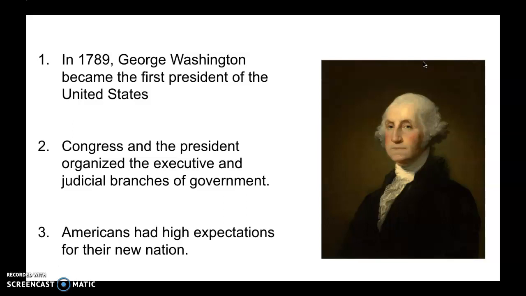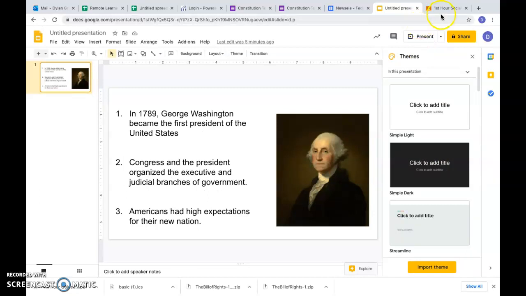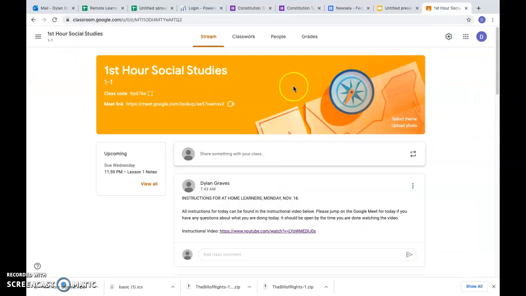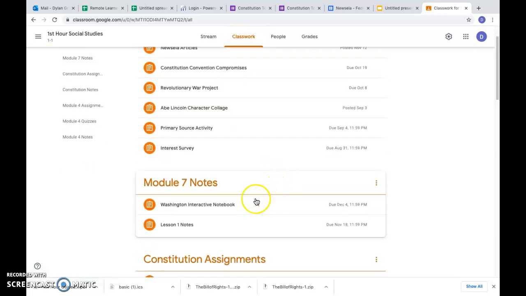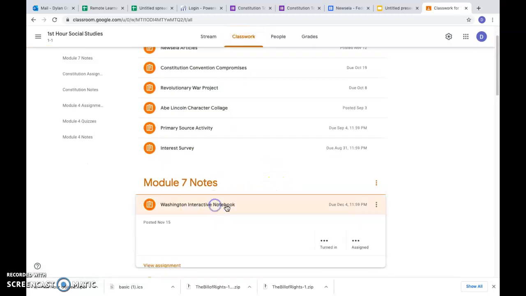Again, if you need to pause the video to go back, get your main ideas copied down onto the notes. And we will go on to what we are doing today, which is working on our interactive notebook. Okay, we're going to do slides 2 and 3 out of the interactive notebook today. So what I would do is click over to classwork, scroll down to Module 7 Notes. We see this Washington Interactive Notebook.